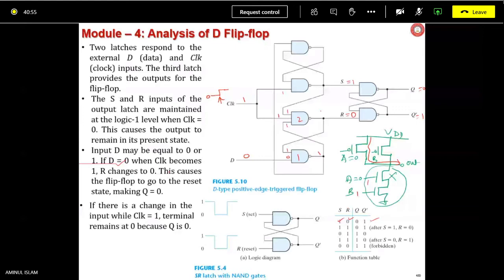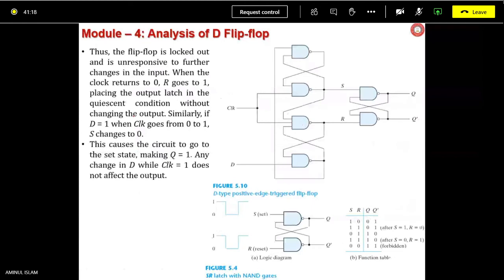That's what is said here. If D equals to 0, clock becomes 1, R changes to 0. This causes the flip-flop to go to the reset state, making Q equals to 0. The third bullet in the text is saying the same thing. Similarly, I hope you can analyze the other case also. Let us go to the next slide.